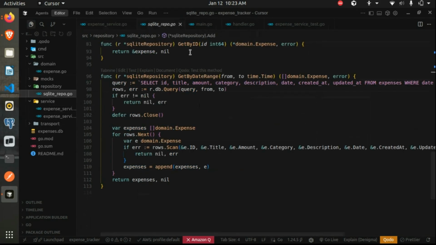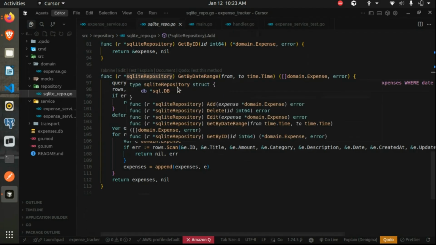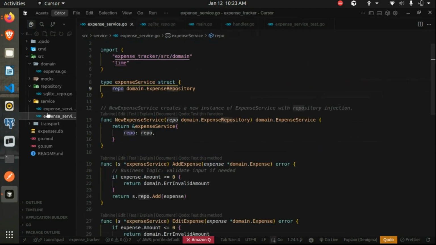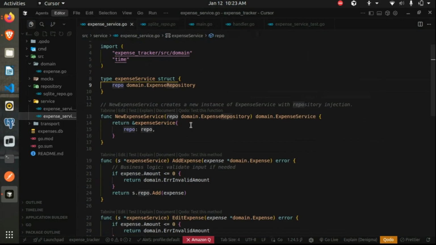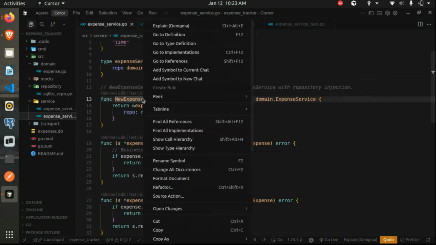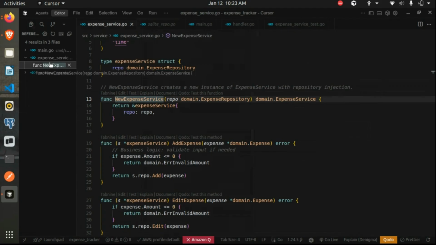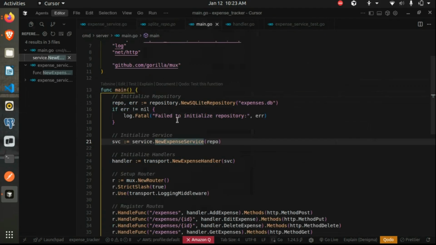The add expense has a receiver of the type SQL repository object. So if you see here, the new expense service. In the main function, what we do is we first of all initialize the repository layer because it is needed for our service layer.